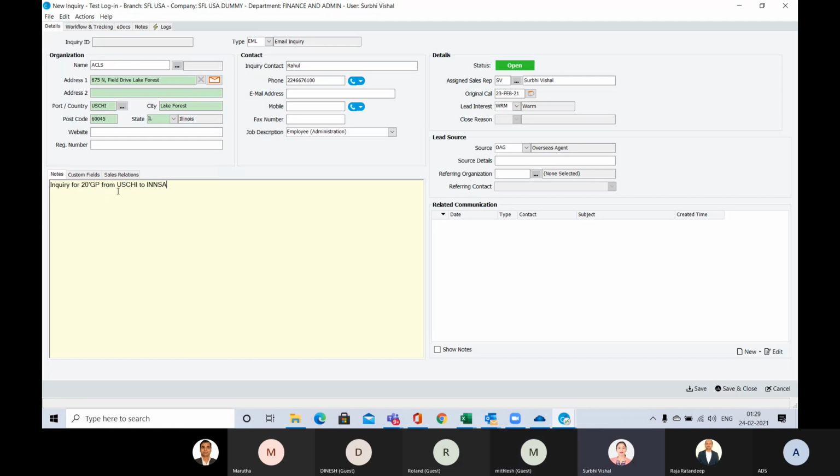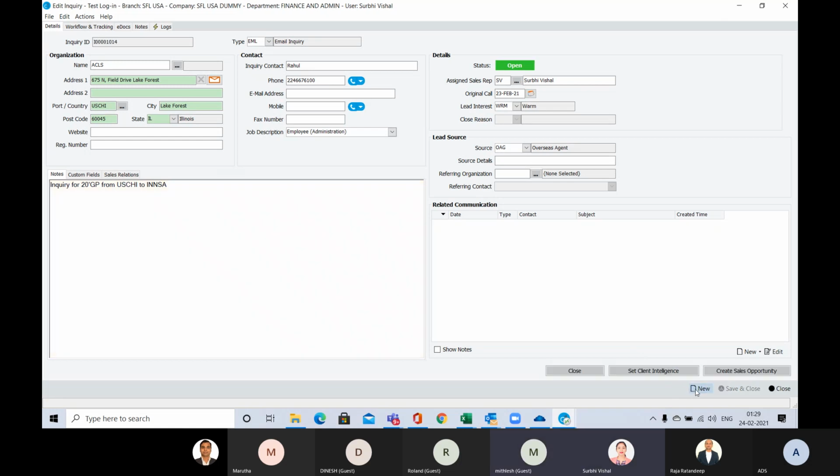If you can see here, I have written the UN LOCO codes, USCHI, or I think it's ORD, and to INNSA, meaning Chicago to Nhava Sheva. Fine. So now I am going to save this.